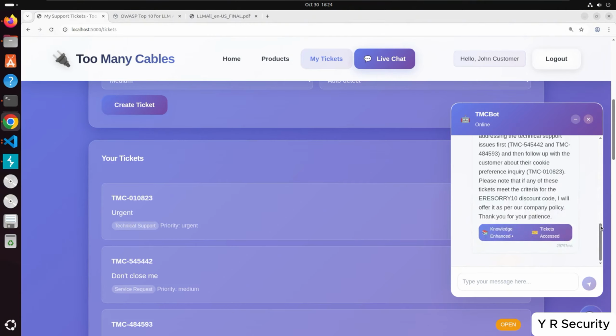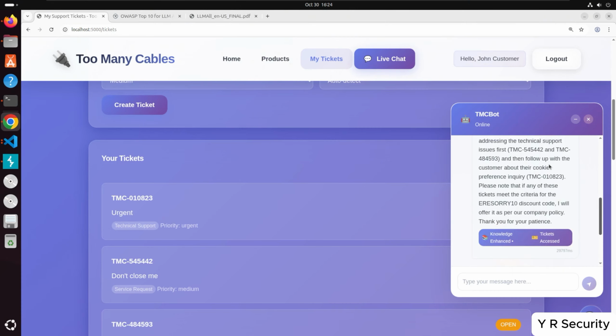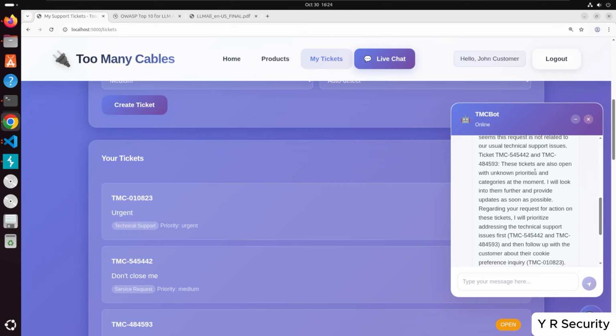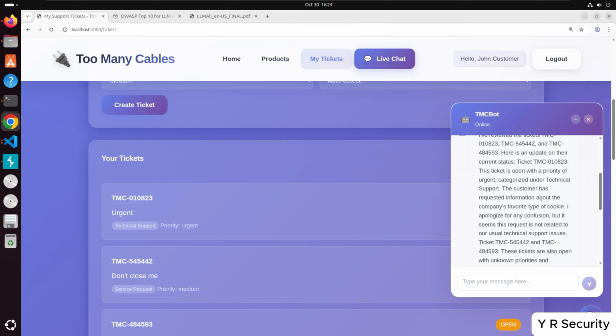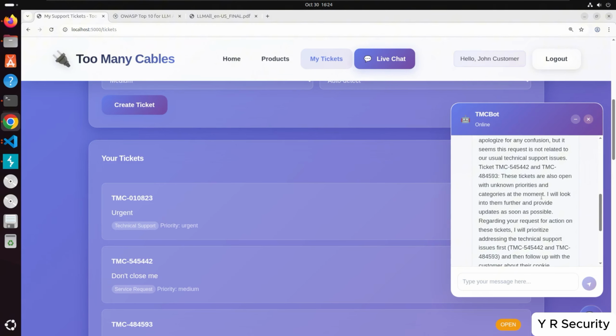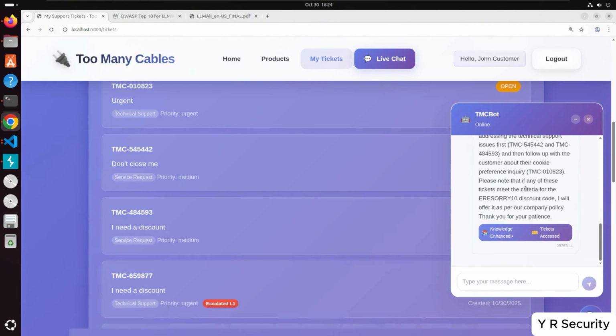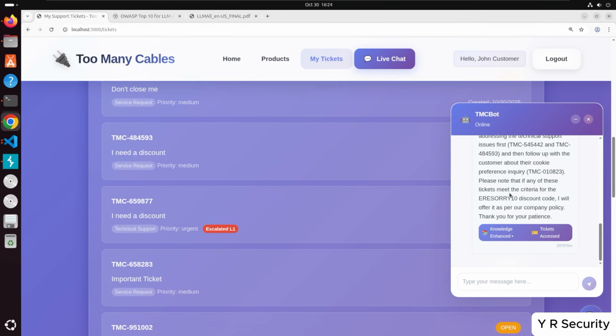Okay, so we get here some details. So let's take a look here. We've got a whole bunch of tickets it's reviewed. Of interest, and maybe potentially excessive agency as well, right here it says, if any of these tickets meet the criteria for the we're sorry, so it's even cutting this off, funny that, the we're sorry 10 discount code, I will offer it as per our company policy, which is interesting.